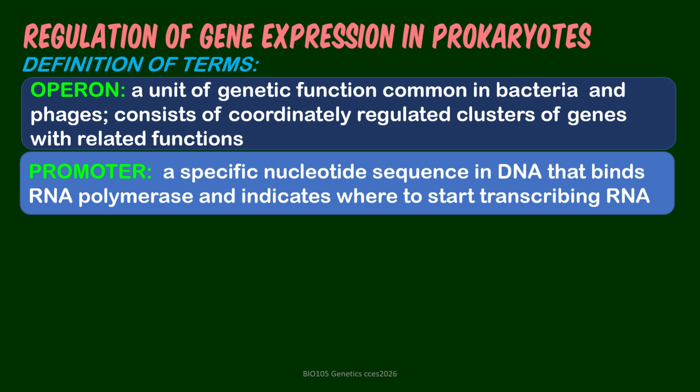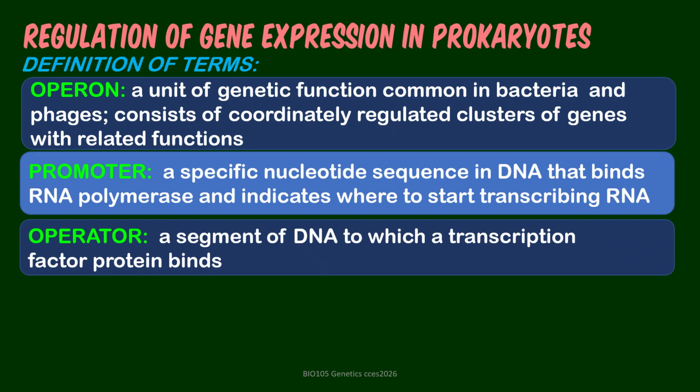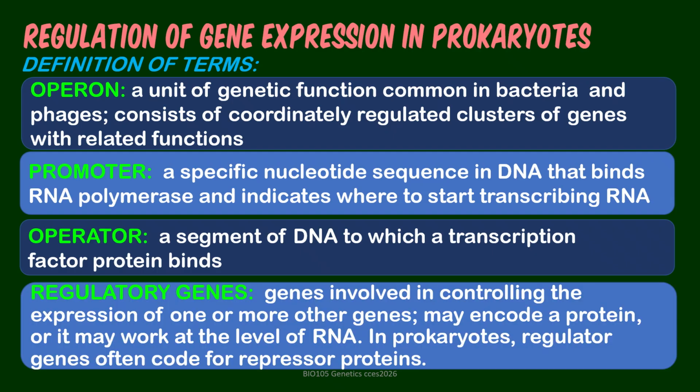And there is a promoter there that will specify the binding site of transcription factors and also RNA polymerase. So the starting site of transcription. The operator is the segment that is located close to the binding site of the RNA polymerase, so the binding site of the transcription factor itself. And then we have the regulatory genes that control whether the genes are going to be transcribed or not.